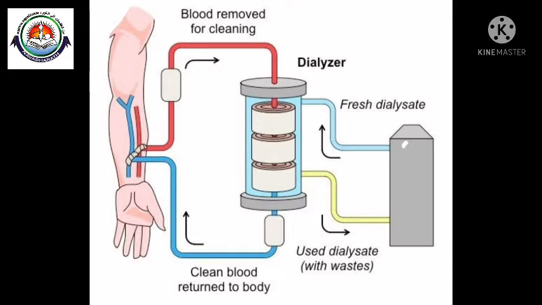This fluid has the same osmotic pressure as blood, except that it is devoid of nitrogenous waste. The patient's blood is passed through these tubes. During this passage, the waste products from the blood pass into the dialysing fluid by diffusion. The purified blood is pumped back into the patient.